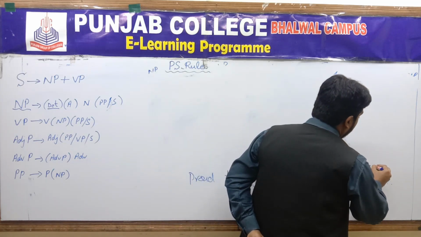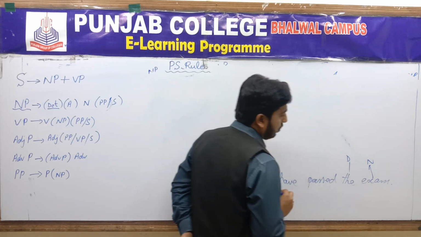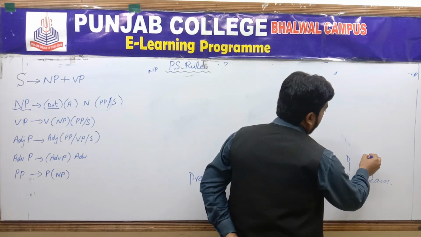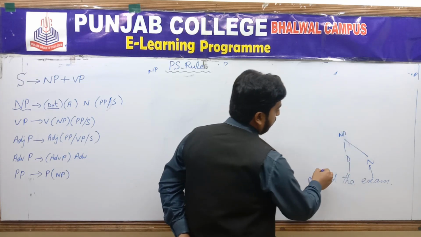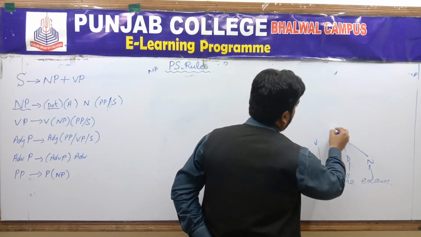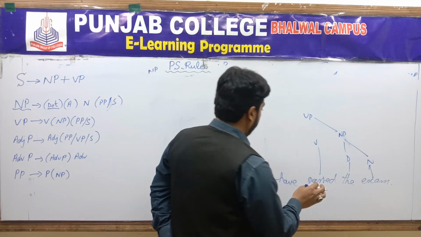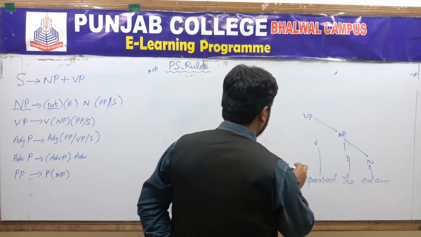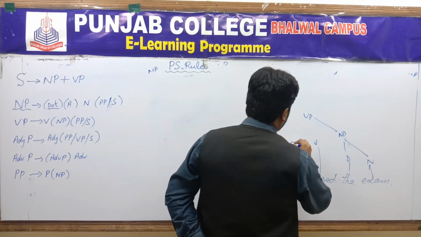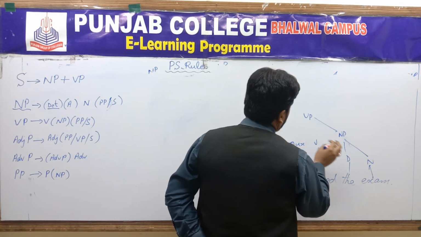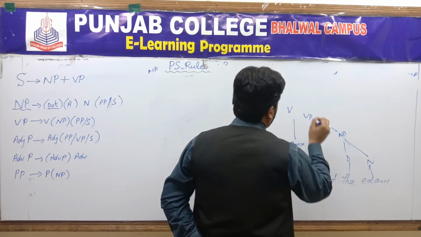Now, exam is a noun. It belongs to determiner, and it would become a noun phrase. Passed, again this is a verb, and it would become a verb phrase. Then you have passed: at the moment, let me take it as auxiliary plus verb, and again it would be a verb phrase.